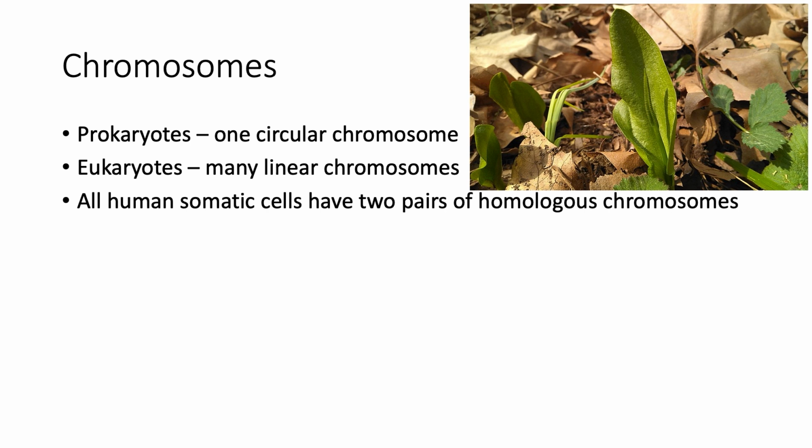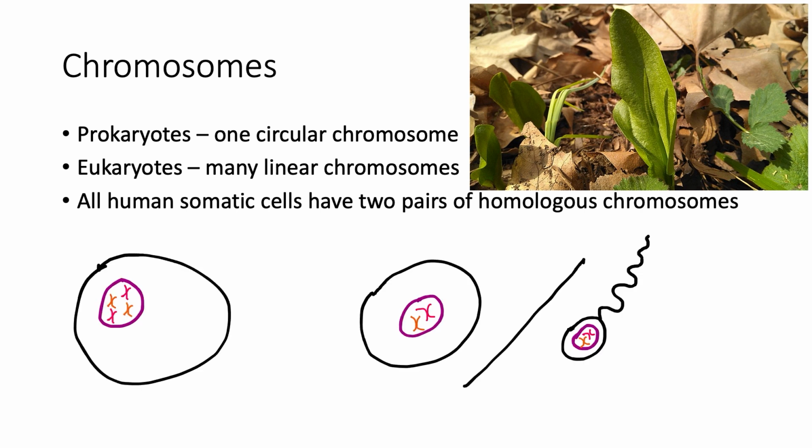Now, I said that most human cells have 46 chromosomes. A more accurate statement would be that all human somatic cells have 2 pairs of homologous chromosomes. Now, that's quite a mouthful, so let's really break it down a bit so we can actually understand it. Basically, a somatic cell is any cell in the human body except for reproductive cells, which are the sperm and egg, as you can see.